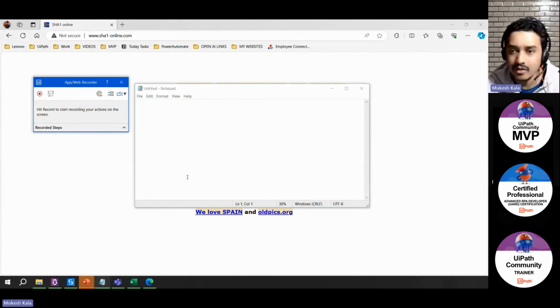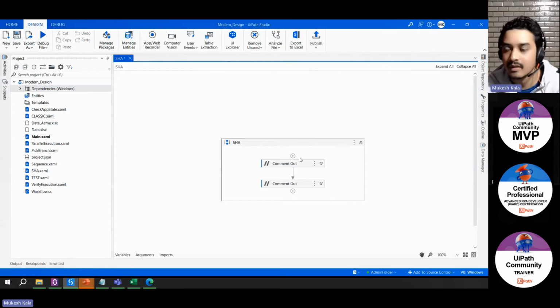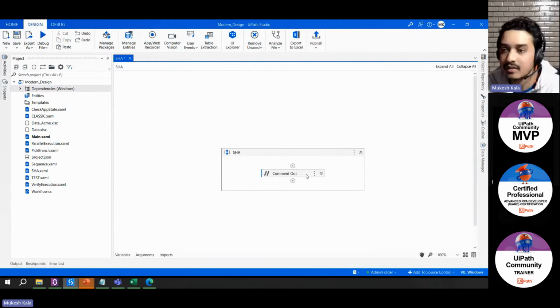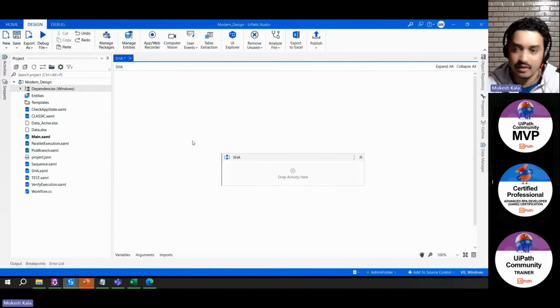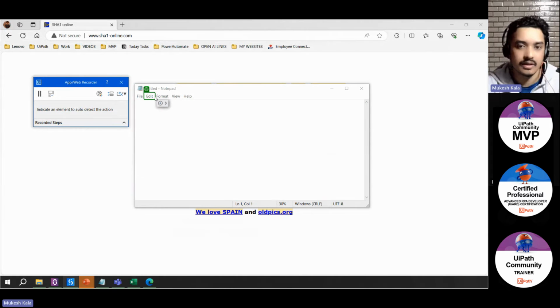So first of all, in my automation I'll just close this and maybe delete this. I have a blank canvas of automation. I don't have any automation. I'll go to the app/web recorder, and then I'll point it to this one. Now, whatever I do, all the actions are getting recorded.